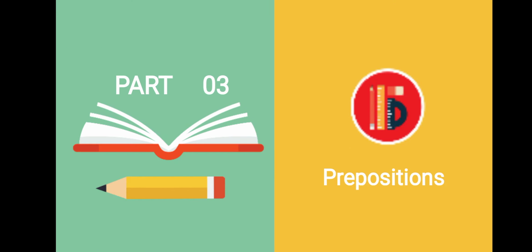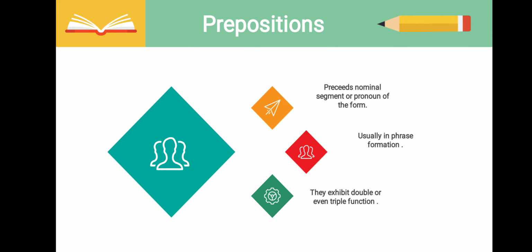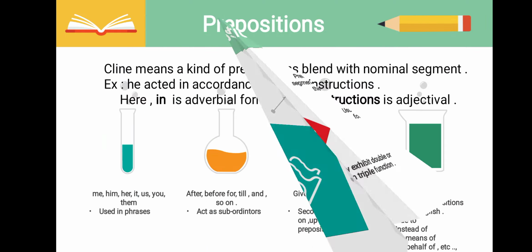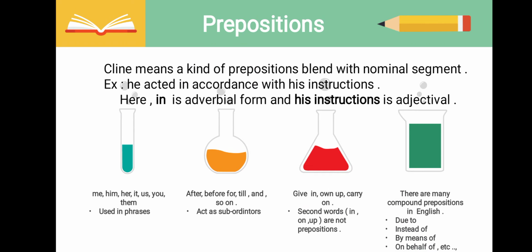Part 3: Prepositions. Prepositions precede nominal segments or pronouns of the form. They are usually used in phrase formation. They exhibit double or even triple functions. Me, him, her, it, us, you, them: these are some pronouns that are used in phrases.